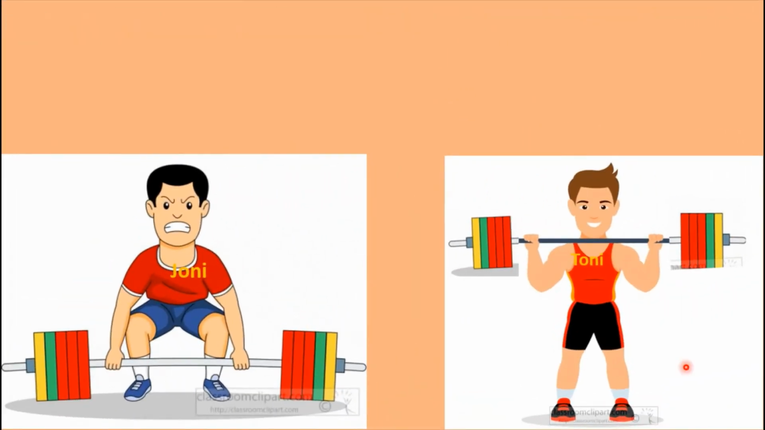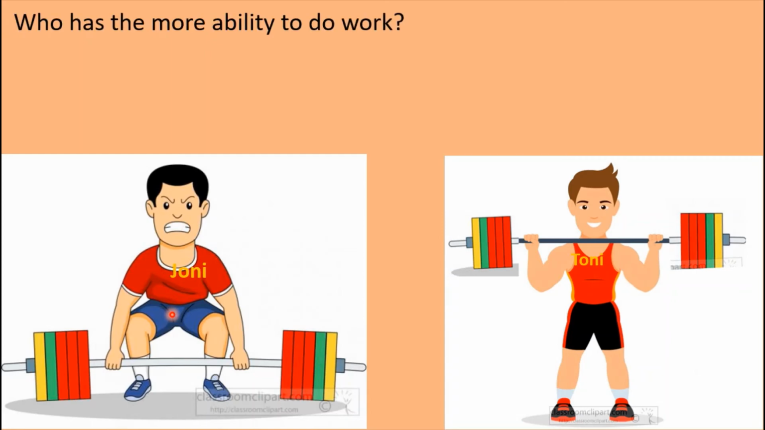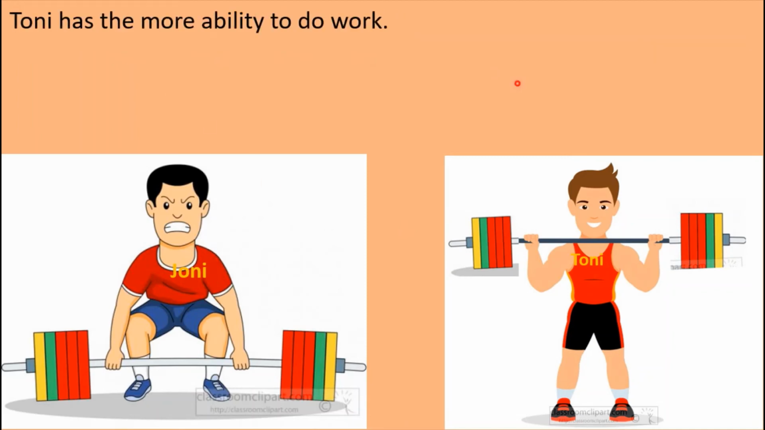Look at the pictures. Who has the more ability to do work? In the first picture, Johnny is trying to lift this load, but he has failed to lift this load. And in the second picture, Tony has already lifted this load. So who has the more ability to do work? Tony has the more ability to do work, because Johnny has failed to lift this load and Tony has already lifted this load. Therefore, Tony has the more ability to do work.